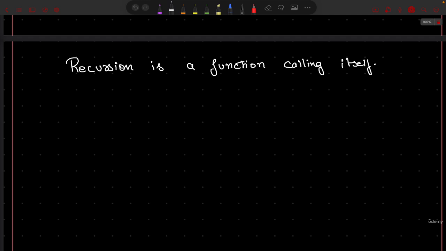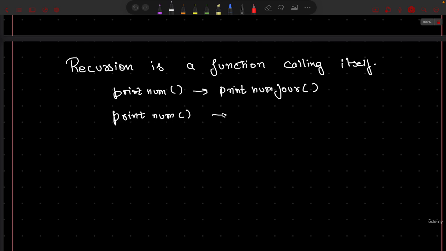We have written code where print num was calling print num 4 from within the function. First we saw that, but then we also saw how our print num function can very well call print num again. And that is what you can think of as recursion.